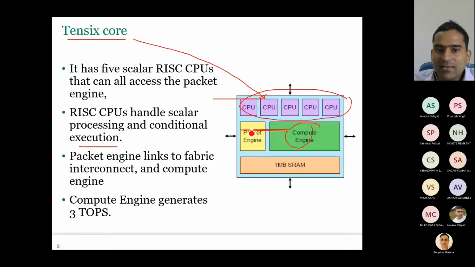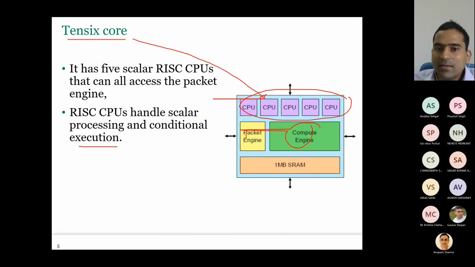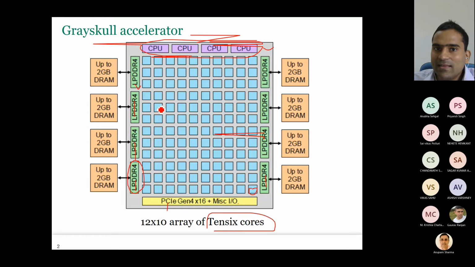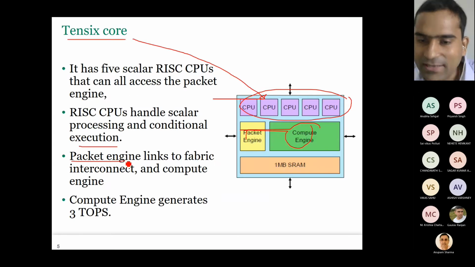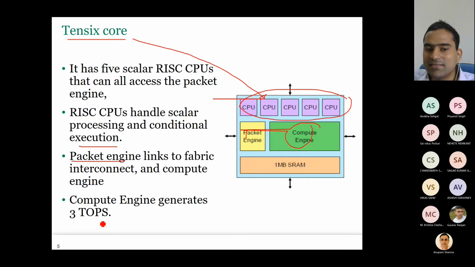Now there's a packet engine which links to the fabric interconnect and compute engine. So here there is a fabric interconnect, right? All these 120 are connected by some fabric. Inside each core we have a packet engine which links to the fabric interconnect and the compute engine. Now the compute engine generates 3 TOPS. So this 3 TOPS is the performance of this compute engine.